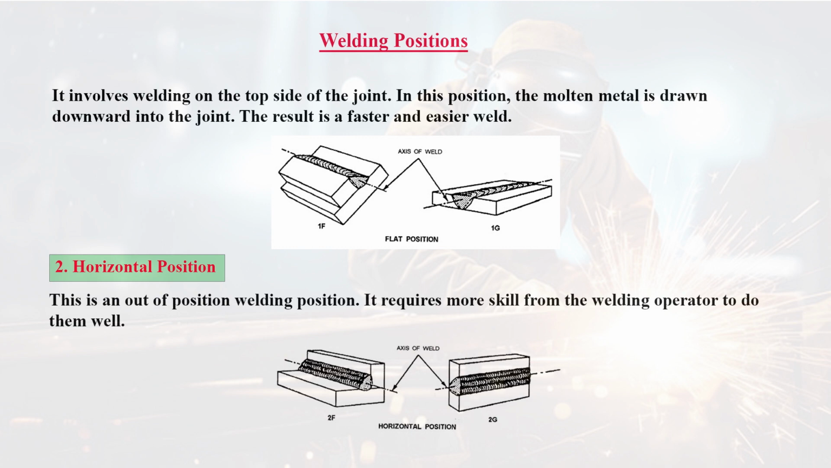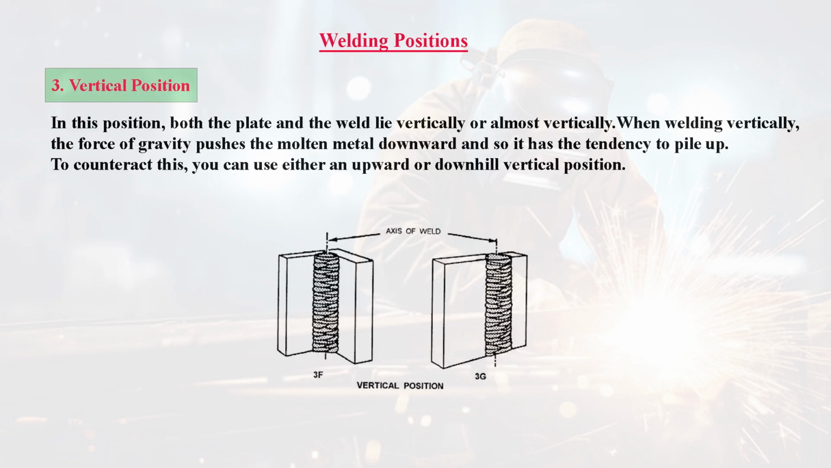Second one is horizontal position. This is an out-of-position welding position. It requires more skill from the welding operator to do them well. Third one is vertical position. In this position, both the plate and the weld lie vertically or almost vertically. When welding vertically, the force of gravity pushes the molten metal downward, and so it has the tendency to pile up. To counteract this, you can use either an upward or downhill vertical position. This image shows us this position.